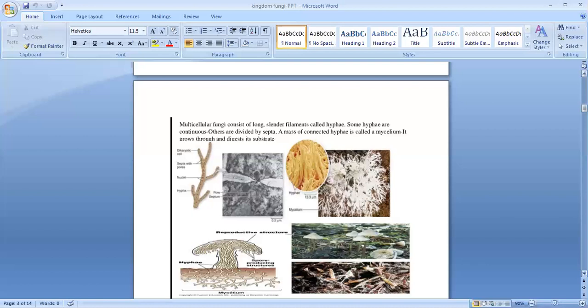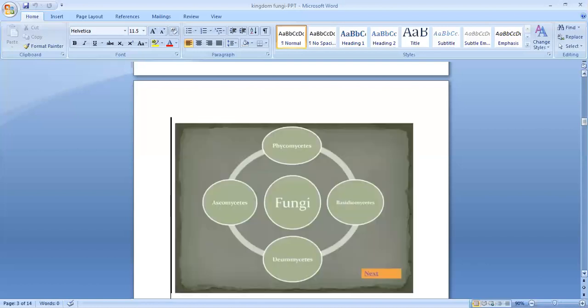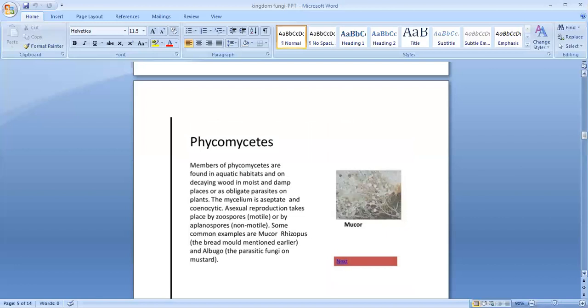One is a hyphae picture, then you can also see mycelium here, and mycelium below. You can see the hyphae also here. The fungi, as I told you, are divided into 4 classes: Phycomycetes, Basidiomycetes, Deuteromycetes and Ascomycetes. Next we are going to start with Phycomycetes.